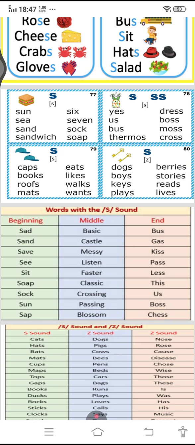In the middle: basic, castle, messy, listen, faster, classic, crossing, passing, blossom. At the end: bus, gas, kiss, pass, less, this, us, boss, and chess.